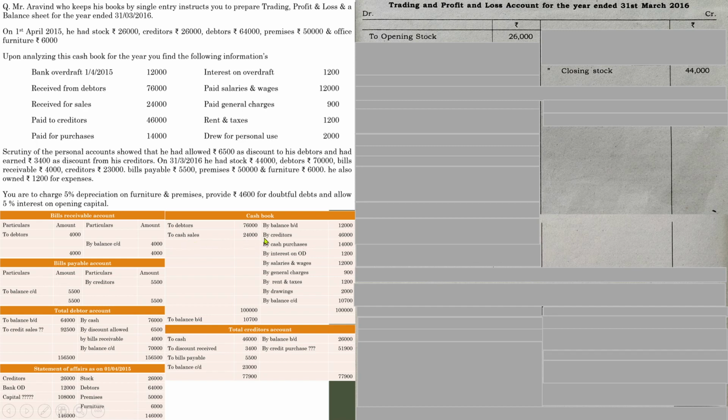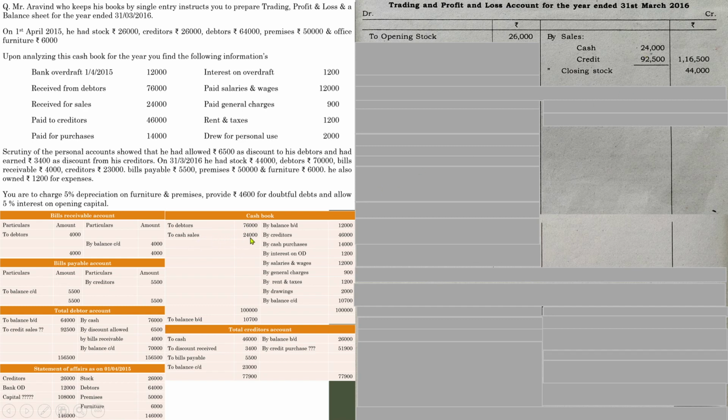So let us begin with sales. By sales, cash sales 24,000. Remember, whenever you are recording sales, make sure whether cash sales, credit sales, and sales return are there. You need to adjust all three amounts, then only show the sales amount in the amount column. So in this question, cash sales is already there in the cash book, 24,000.